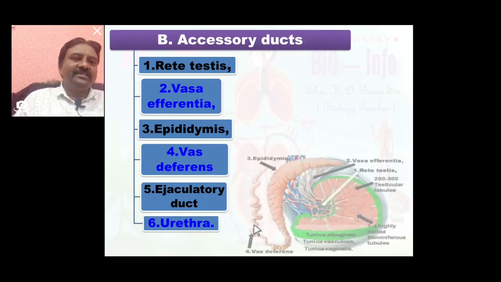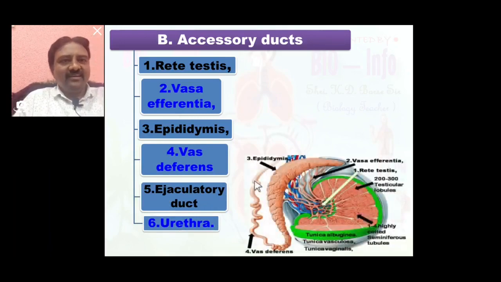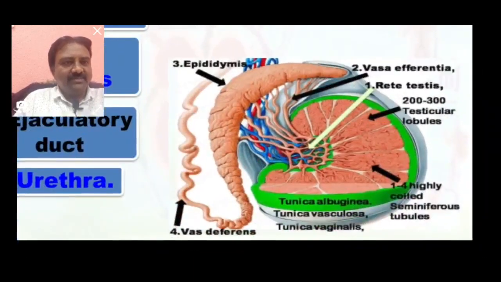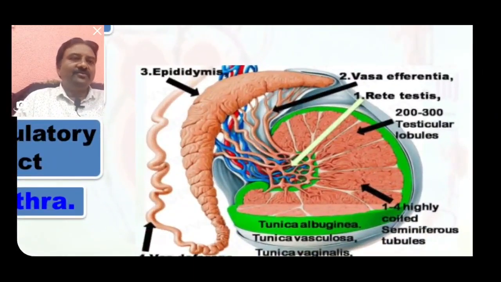Now see here: rete testis, vasa efferentia and epididymis. The rete testis is a network of tubules connected from the seminiferous tubules and it rejoins to form the vasa efferentia. So it is present in between the seminiferous tubules and vasa efferentia, the network called rete testis.